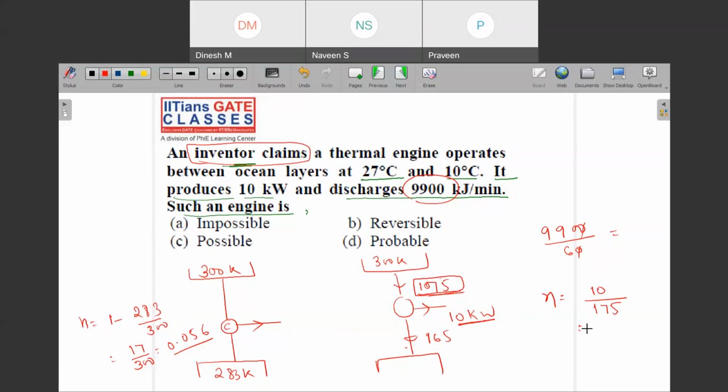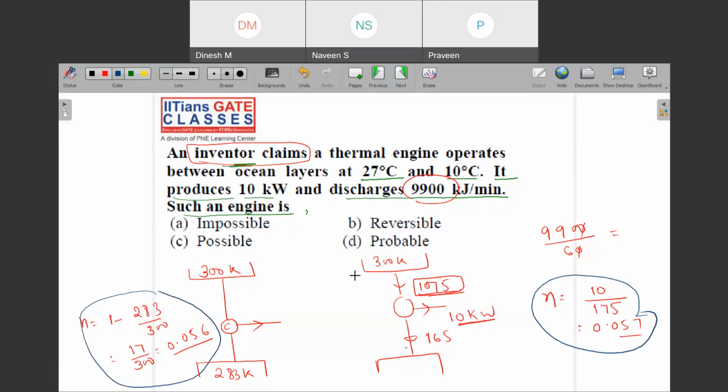So 10 upon 175, this is 0.057. Okay. So can we see that these two are nearly equal? Right? So here your efficiency and here your efficiency, these two are nearly equal.